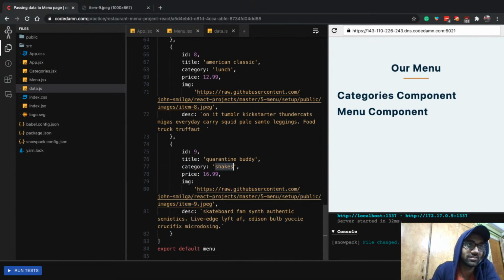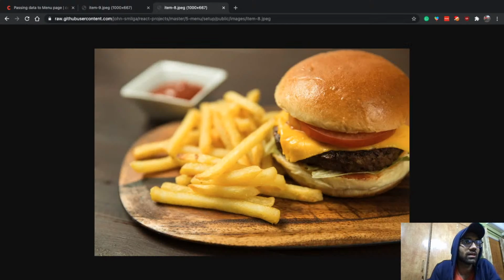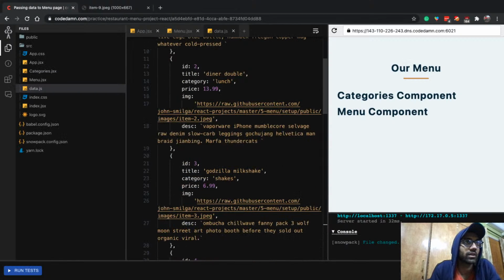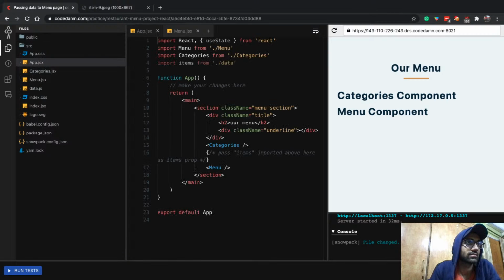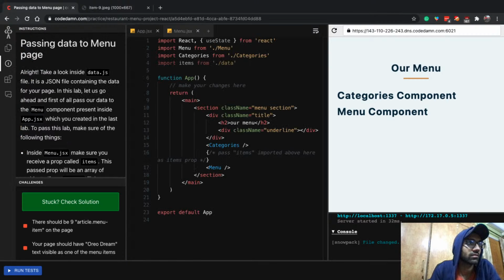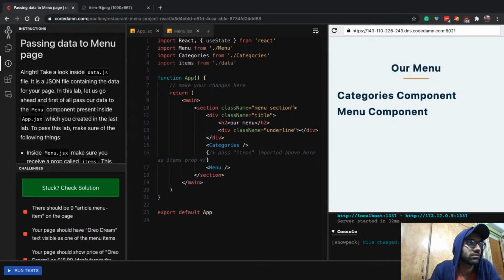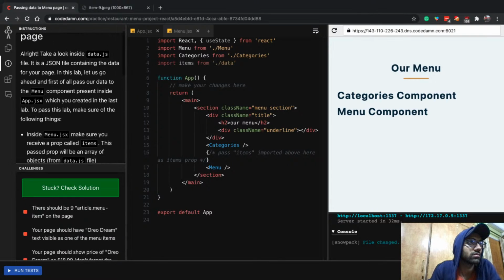And it is a shake because the category says shake. Let's just take a look at this one, what this is. And it's a burger, so that's nice. But anyway, the point is that this data right here is a JSON file containing the data for your page.